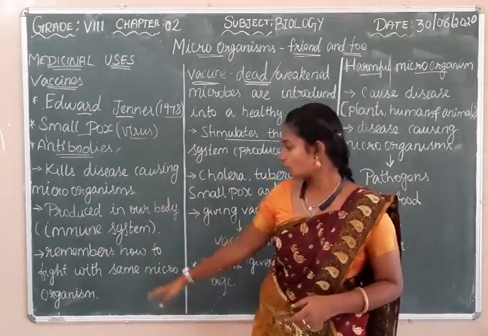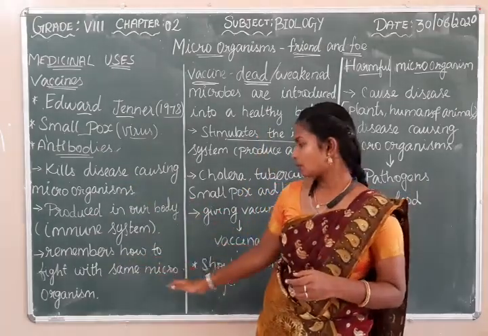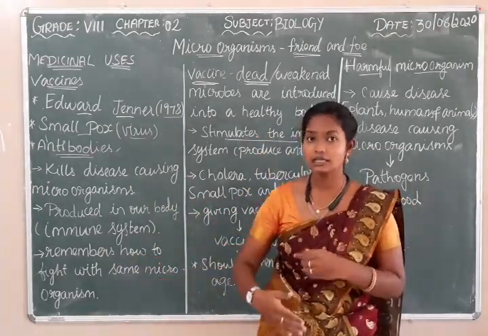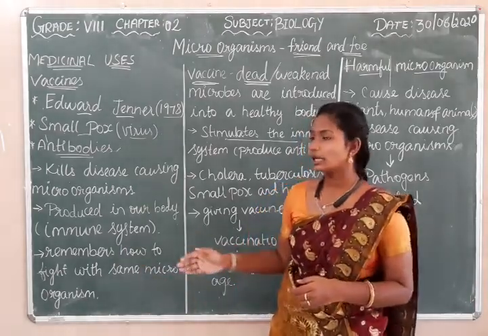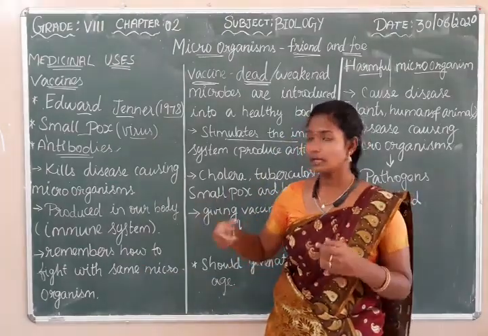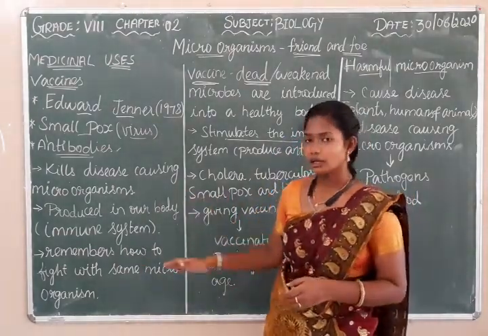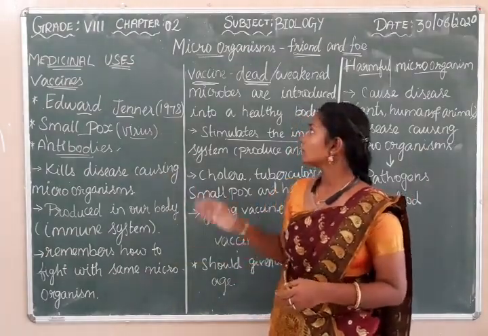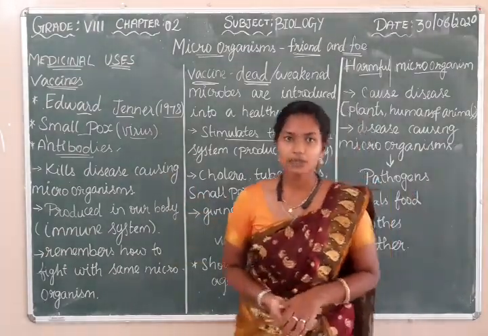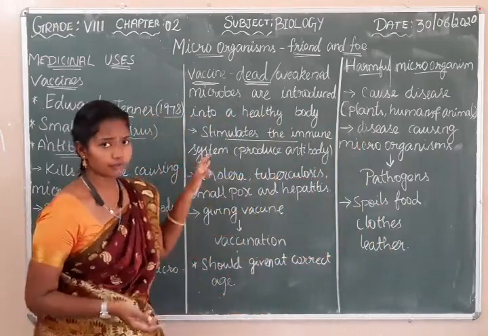The antibody is produced in our body and its role is to destroy the disease-causing microorganism. And the special role is that it is able to remember how to fight the same microorganism which invades another time. So they store the memory of how to fight the same microorganism again. Now you are clear about the antibodies, and now we are going to see about the vaccine.